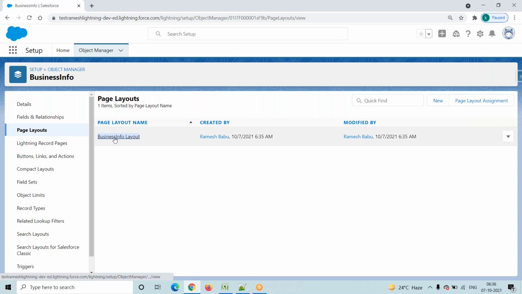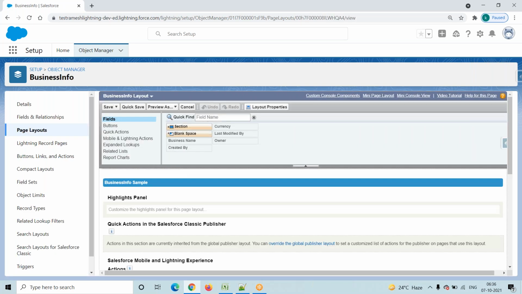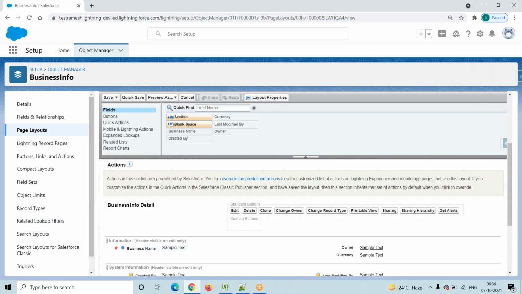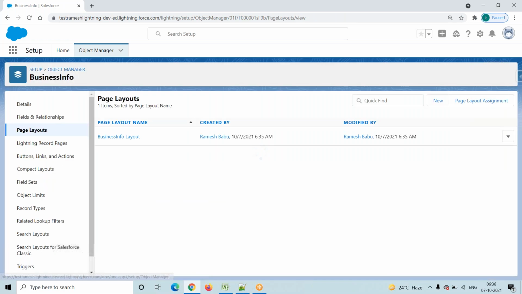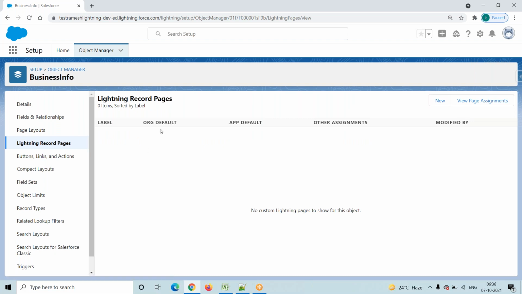Suppose we want to make changes, then click on this page layout. Now see here, if you want, you can go and add fields, or remove them. Now coming into record pages, click on Lightning Record Page. See, there are no record pages. If you want, you can go and create your own record page, which we also call a Flexi Page.